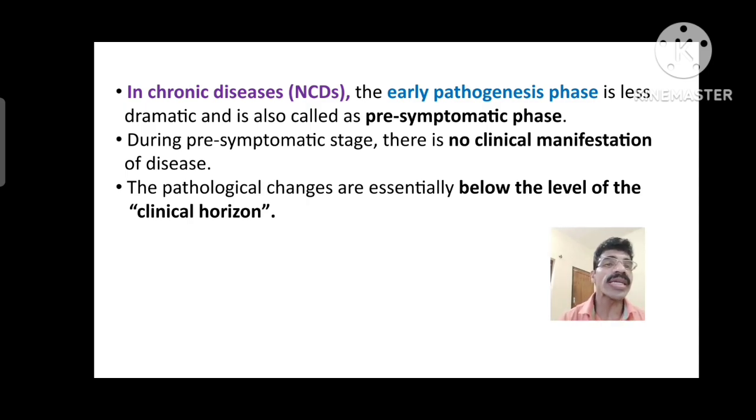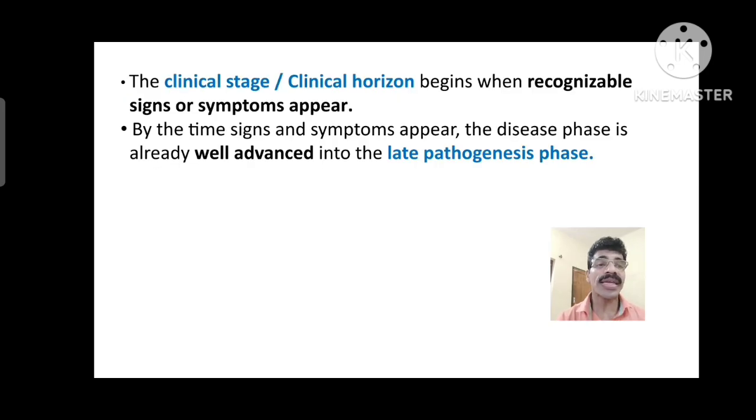So that is about the early pathogenesis phase in the pathogenic phase of the natural history of disease. This usually comes below the clinical horizon because there are no signs and symptoms. That is what we call the pre-symptomatic phase. Then in the second phase of the pathogenic phase of the natural history of disease, the clinical stage or clinical horizon begins.